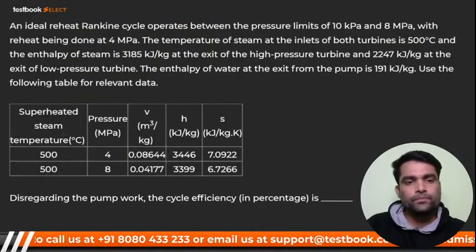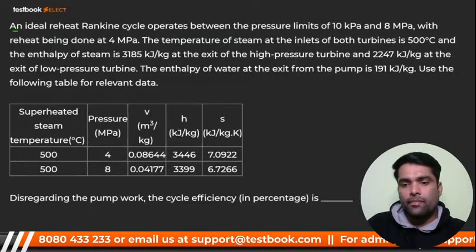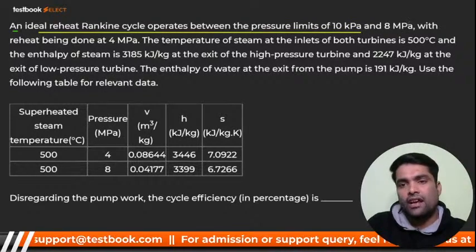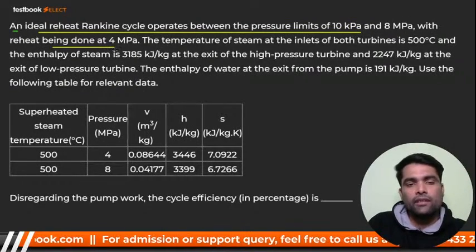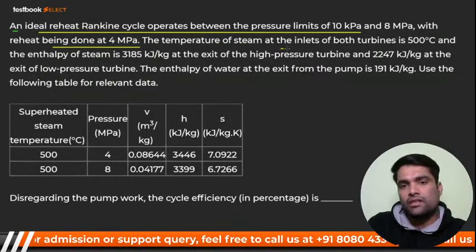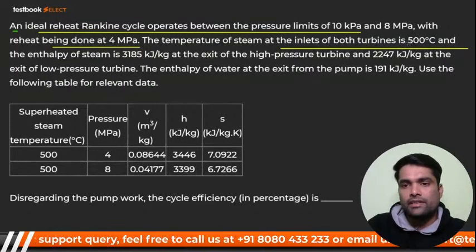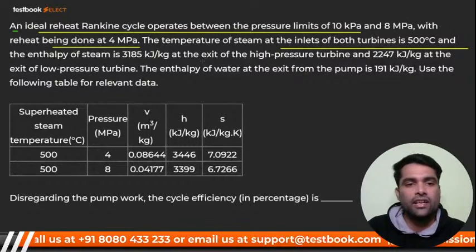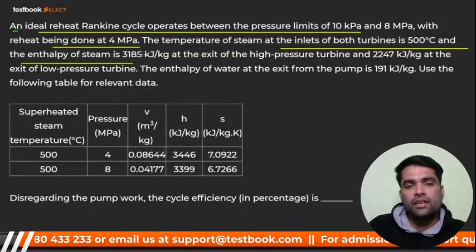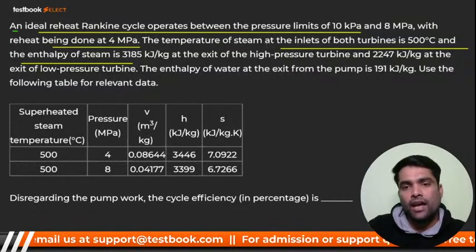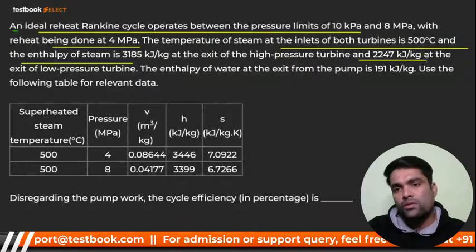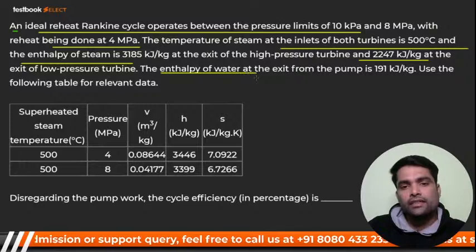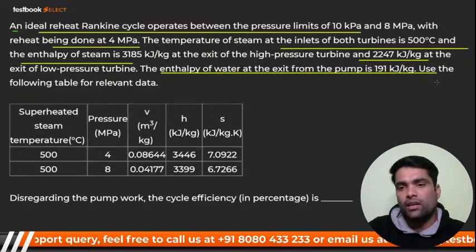Next question. See, an ideal reheat Rankine cycle operated between the pressure limits 10 and 8 megapascal. Reheat being done at 4 megapascal. The temperature of the steam at the inlet of both turbines is 500 degrees centigrade. And enthalpy of steam is 3185 kilojoule per kg at the exit of high pressure turbine, and 2247 kilojoule per kg at the exit of low pressure turbine. The enthalpy of the water at the exit of the pump is 191 kilojoule per kg.